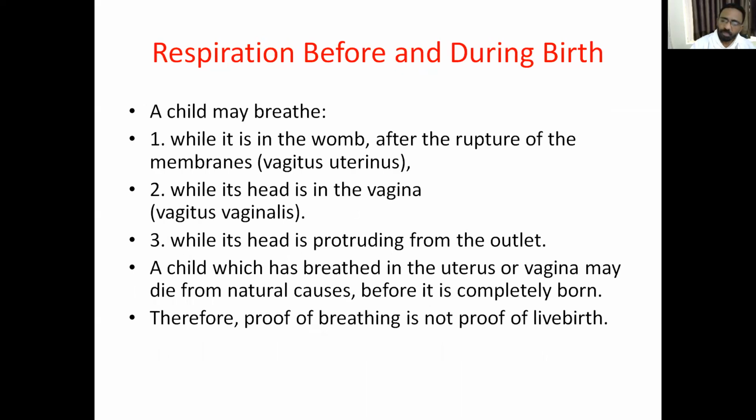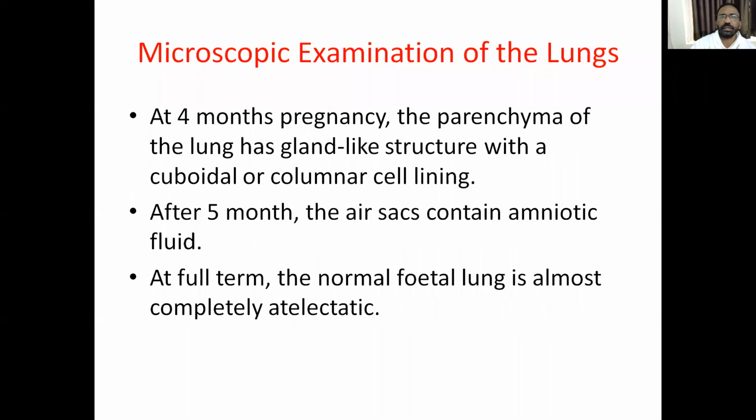Respiration before and during birth. Respiration can be taken by the child before and during birth. That means respiration has been taken by the fetus within the uterus itself. If the rupture of the membranes occurs and the fetus is within the uterus itself, it is called vagitus uterinus. If during the process of delivery the head comes into the vaginal cavity and respiration has taken place, then it is known as vagitus vaginalis. And also respiration may take place while the head is protruding from the outlet.